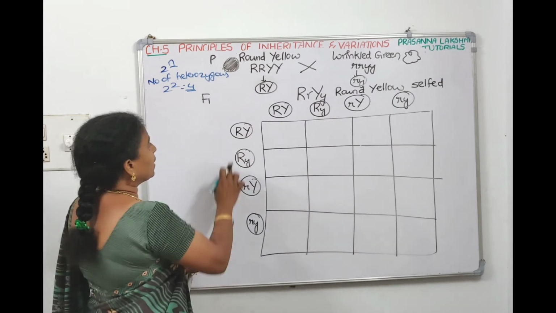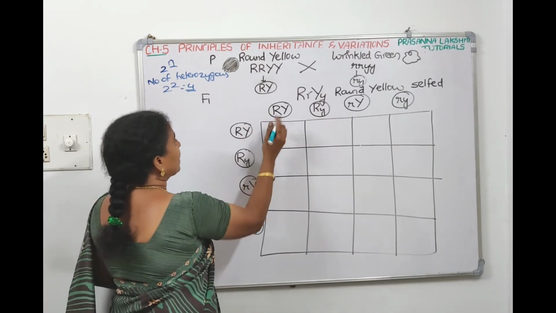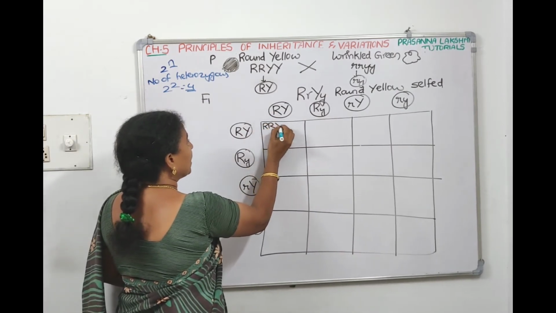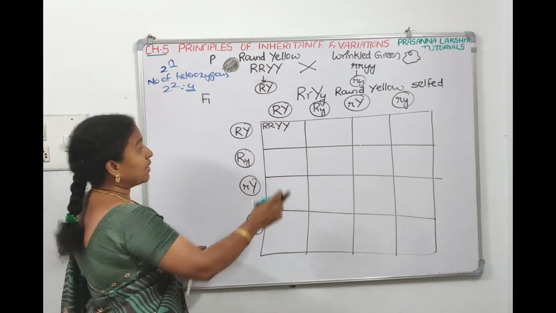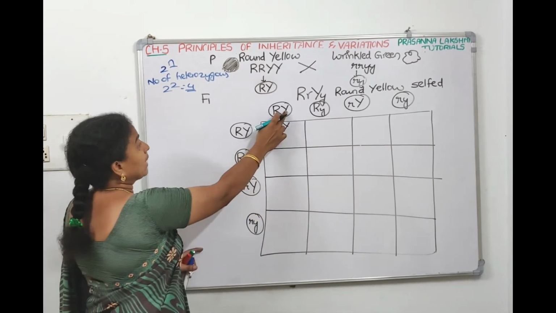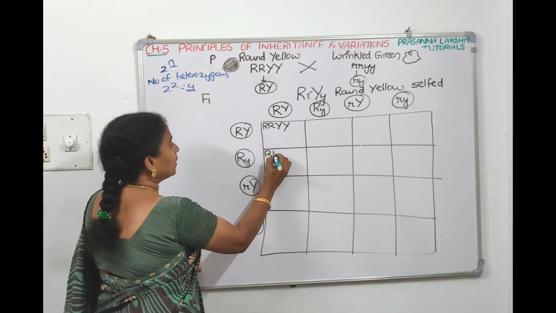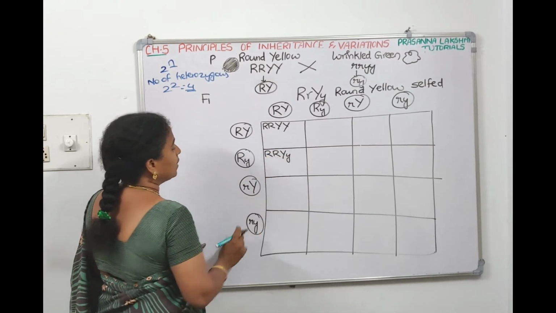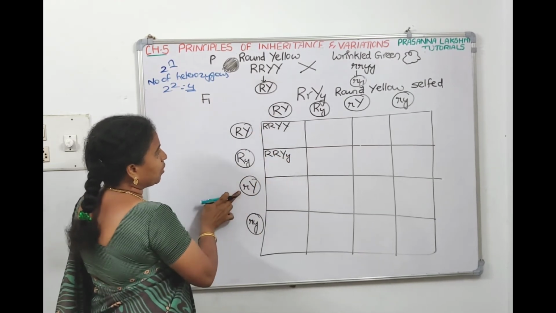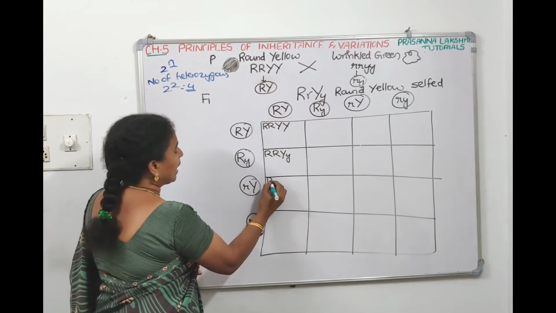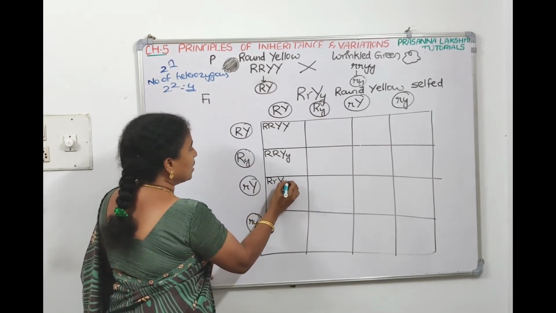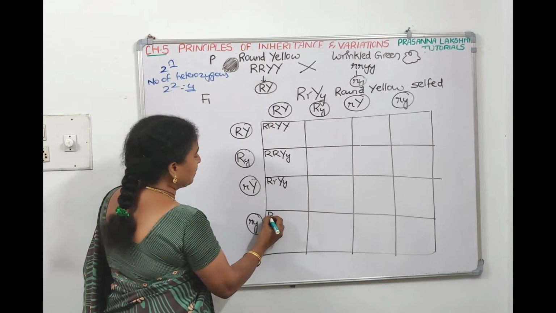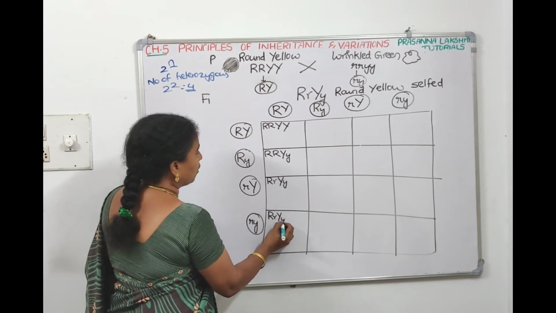Now, the first one is capital R, capital R, capital Y, capital Y. The second one is capital R, capital R, capital Y, small y. The third one is capital R, small r, capital Y, capital Y. Capital R, small r, capital Y, small y. Continue for the remaining.